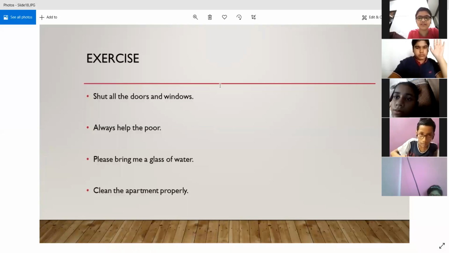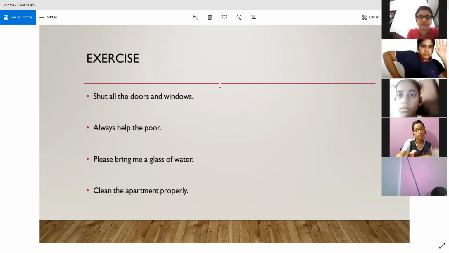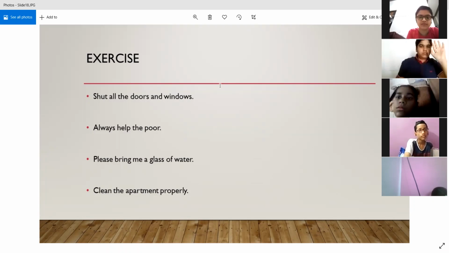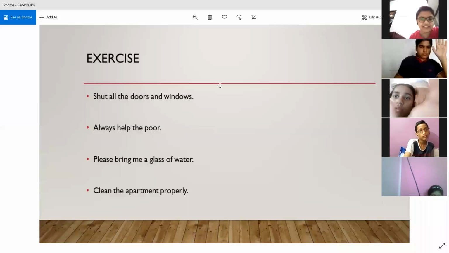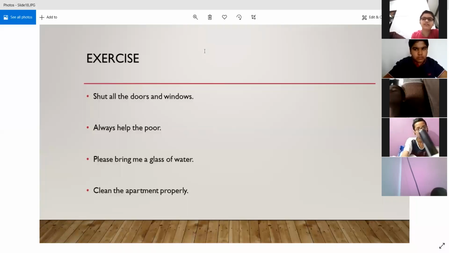So for imperative sentences that give orders, we start with let. So attempt it now. Let all the doors and windows be shut. Be shut. Right. You don't need "to" over here.